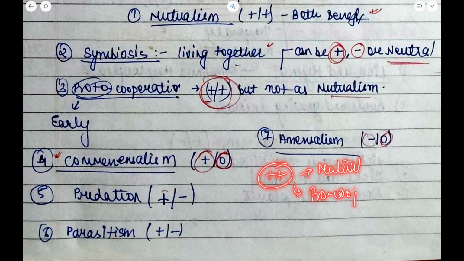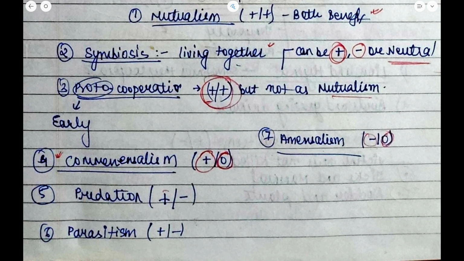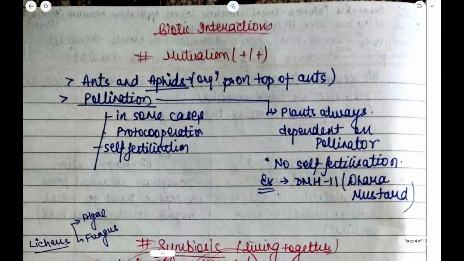Okay. Now, if I talk about both positive, it can be in mutualism, it can be in protocooperation, but protocooperation is not as positive as mutualism. And always remember this: symbiosis. In the case of symbiosis, it can be positive, negative, or neutral. Okay, I hope these facts are clear. Let's now move to the next thing.